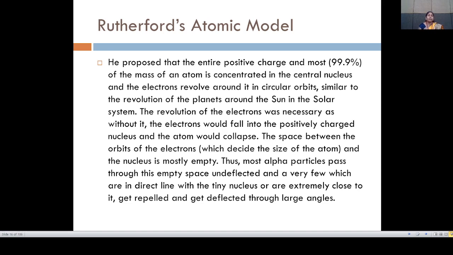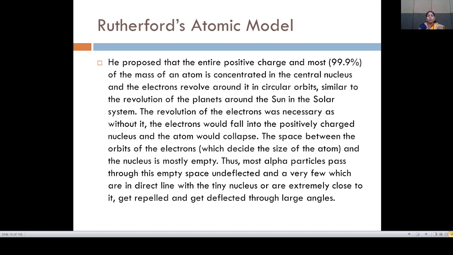That means if the electrons did not revolve around the nucleus, they would fall into the positively charged nucleus and the atom would collapse. So the space between the orbits of the electrons and the nucleus is mostly empty.